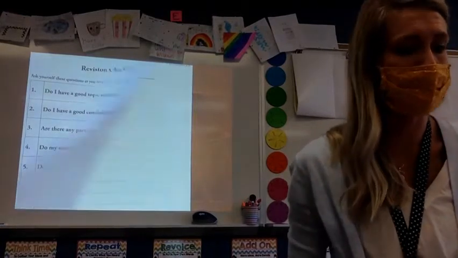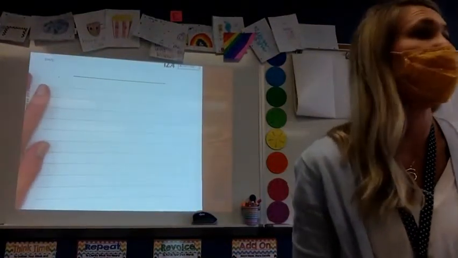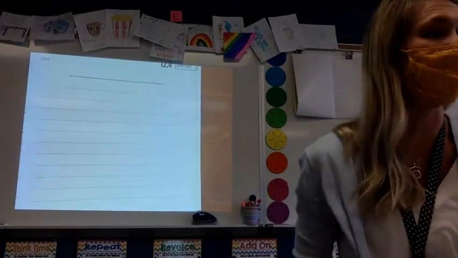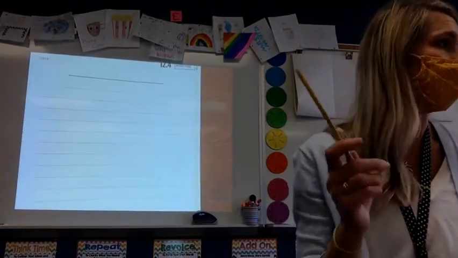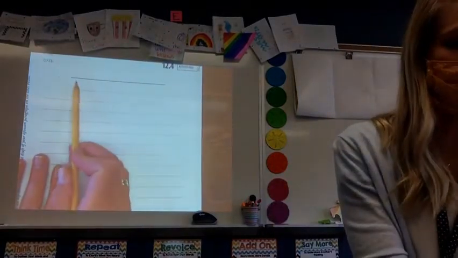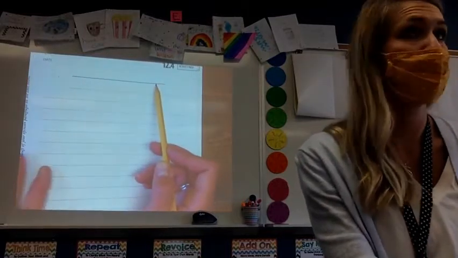Turn the page one more time. And today we're going to use this page, page 121, and we are going to start our writing. Now this is one paragraph. We're all going to use pencils. One cool thing about paragraphs is we indent. So everybody look at this top line. You see how it's darker? Yeah. What do you think that's for?